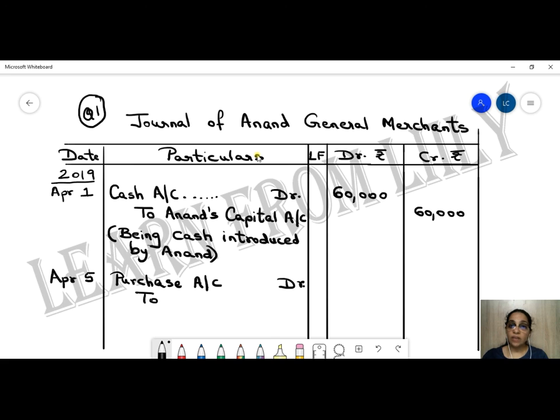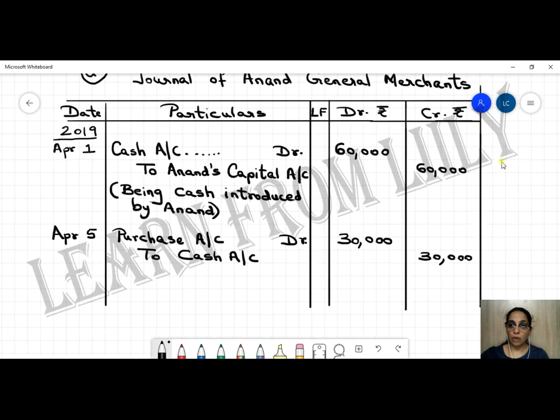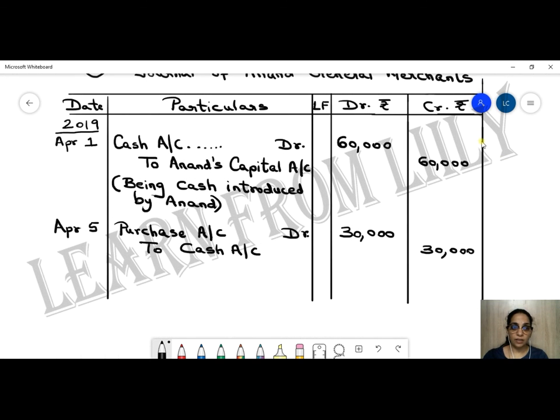And what are we giving in return? Cash. So to cash account, and the amount given was 30,000. So debit as well as credit 30,000. Okay, and without forgetting we are going to write our narration also. So being, here I will mention goods purchased for cash.